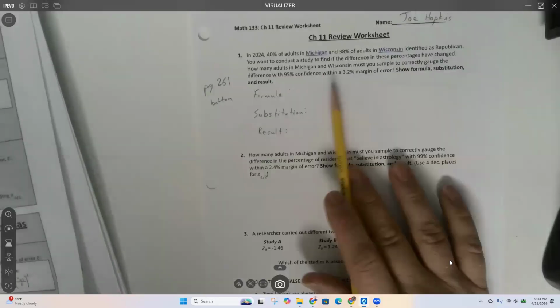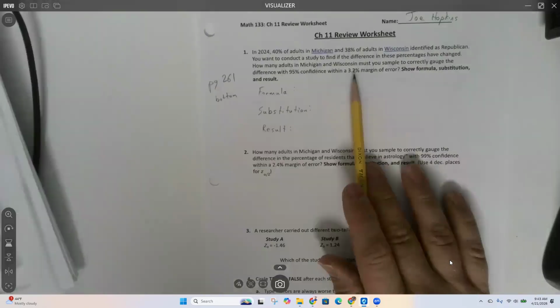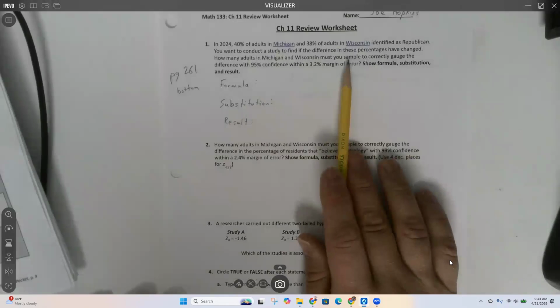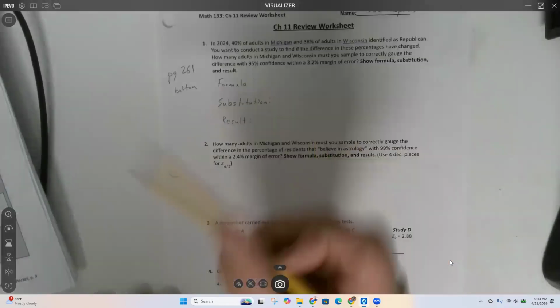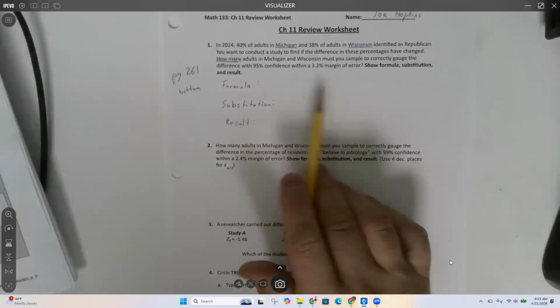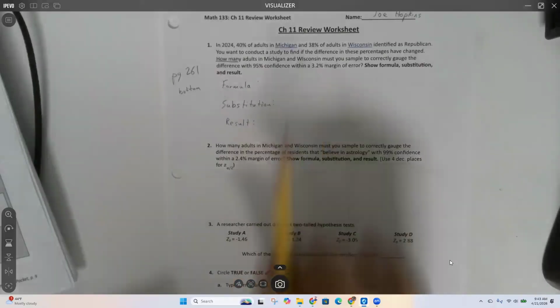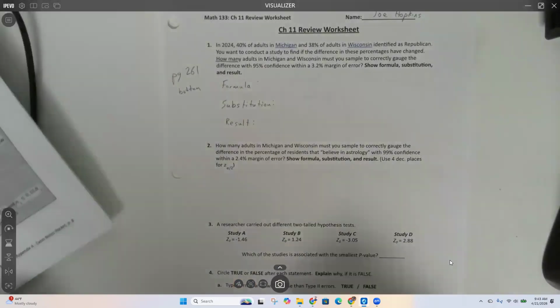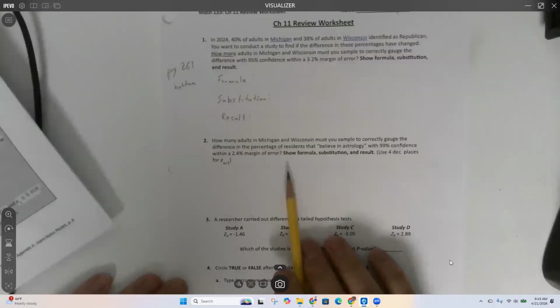Okay. You look at this question and say, is it asking me to calculate a sample size, a how many, or is it asking me to actually build a confidence interval? Okay. All right. Anyway, that all said, let's do now, let's see, question number 2.